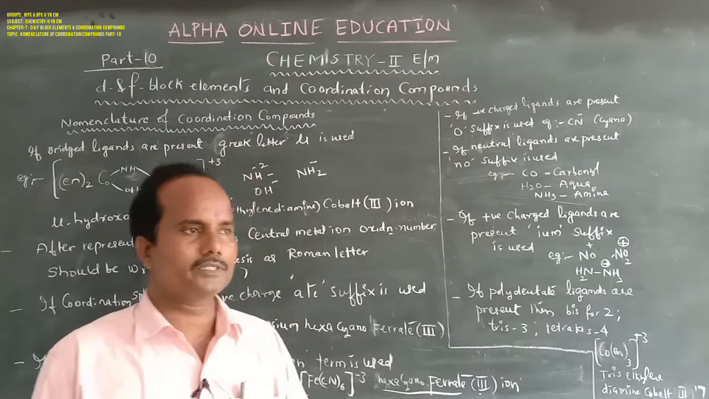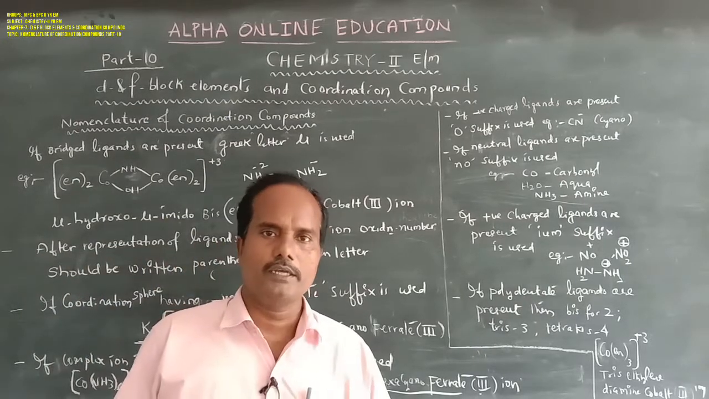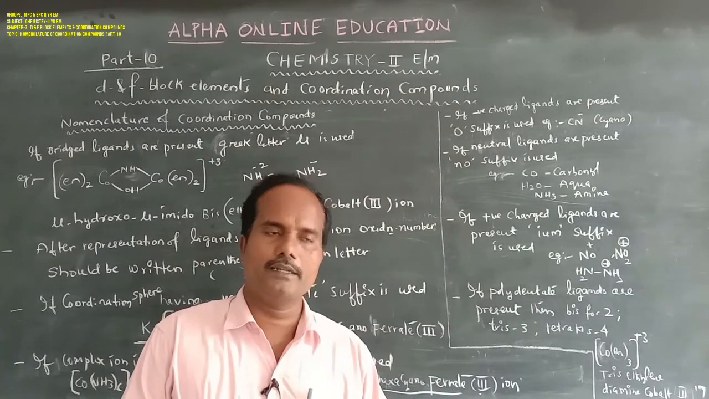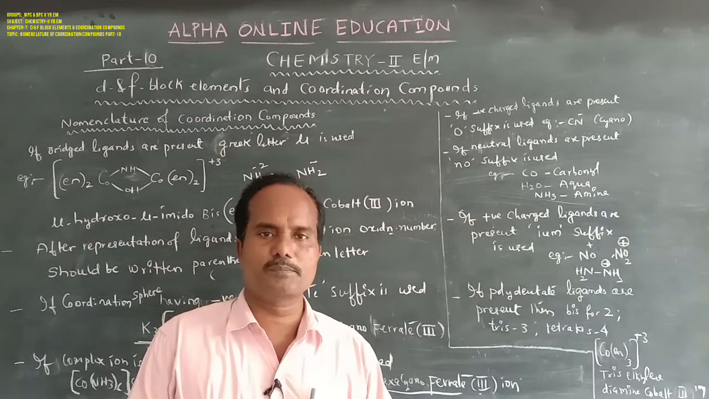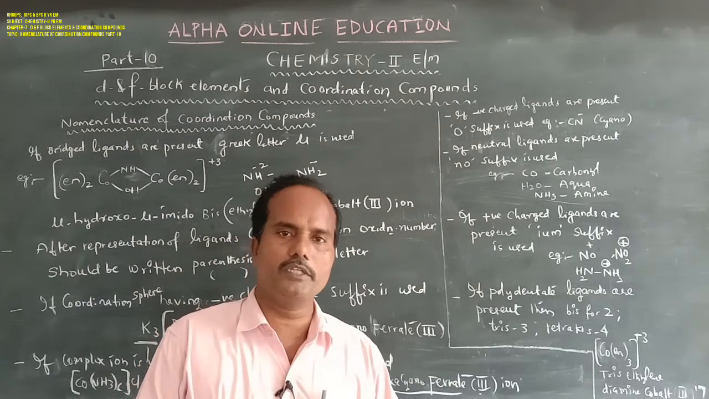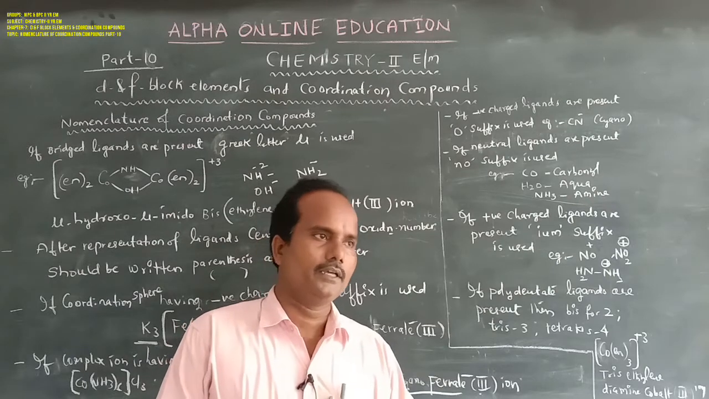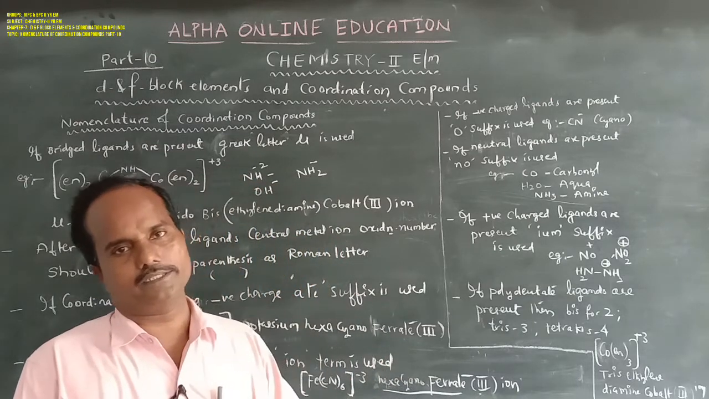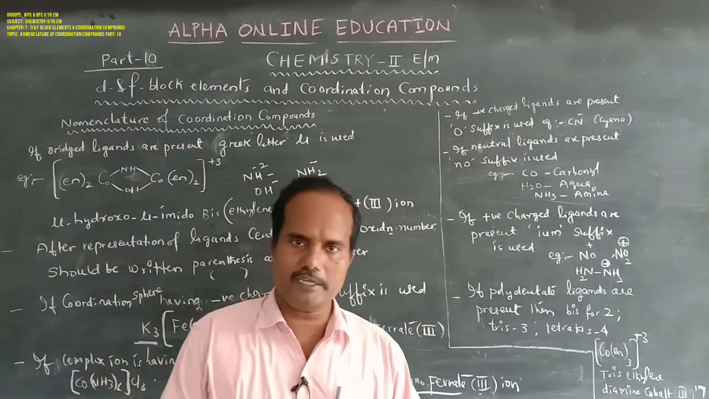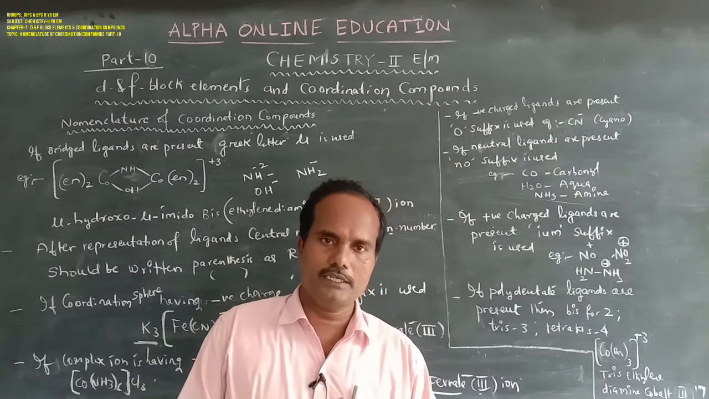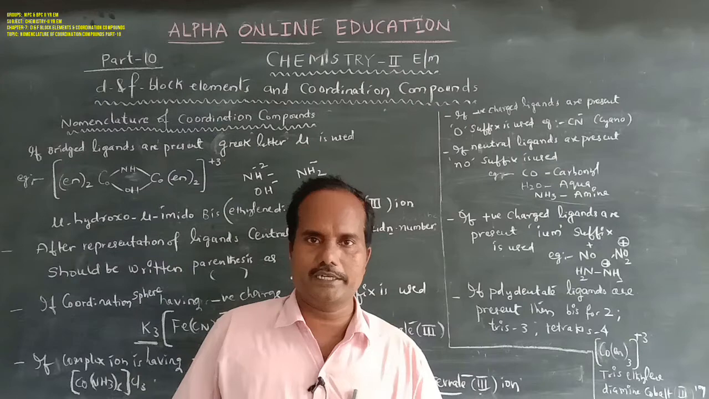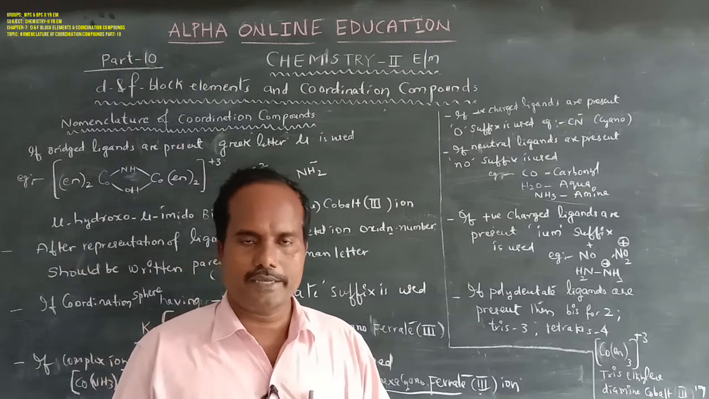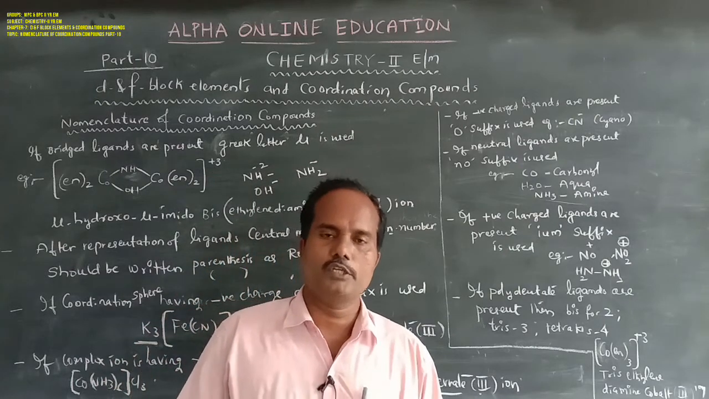In coordination compounds, according to IUPAC, first of all, the cationic part should be written first, followed by the anionic part. Then, while giving the name for the coordination sphere, the first priority is given to the ligands. Next, if the coordination sphere has more than one type of ligand, alphabetical order must be followed. If the ligands belong to the same type, then the prefixes di, tri, tetra, penta, hexa must be used.